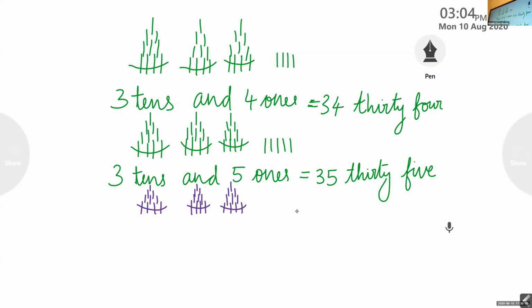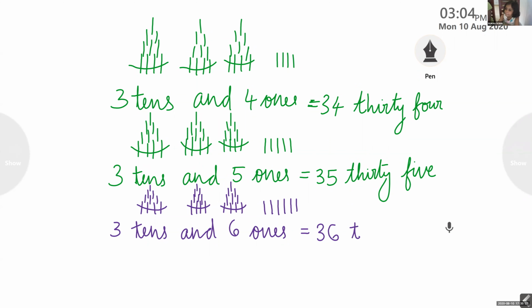So we can write 3 tens and 6 ones. The number is 36. In the spelling, THIR. Right. Yes, tell me, till where is it right? You have to write now 36. If 35 is completed, you can write 36.